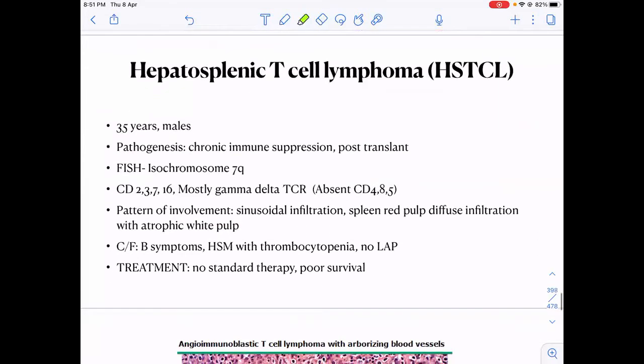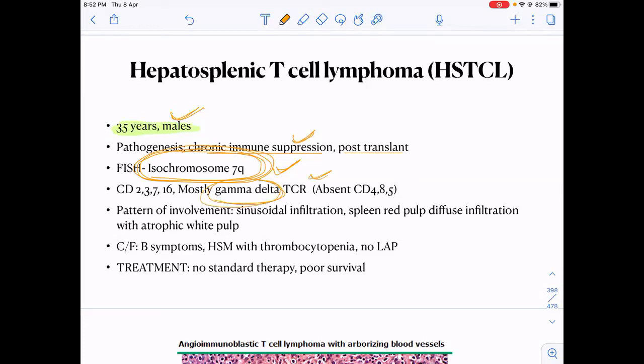Okay. Now coming to the next lymphoma, which is the hepatosplenic T cell lymphoma. You should know the age group. It is 35 years. Okay. Then hepatosplenic T cell lymphoma is commonly associated with chronic immunosuppression. It can occur post-transplant. Then this question you should remember that it is associated with isochromosome 7q. Then you should know that instead of alpha beta type, it is mostly gamma delta type.